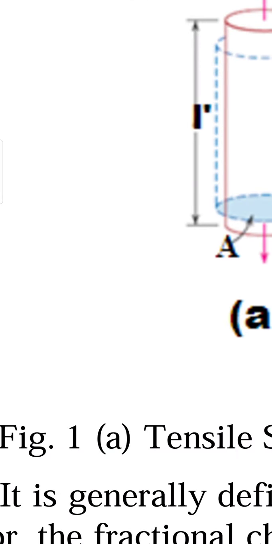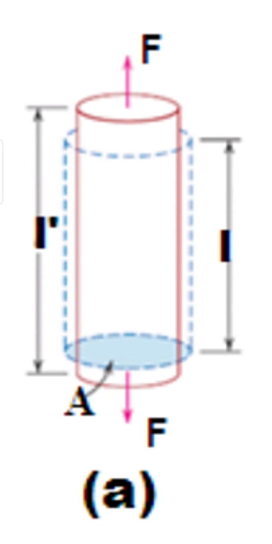You can see here in the figure, whatever is shown by blue dotted lines is the initial size of the cylindrical object.